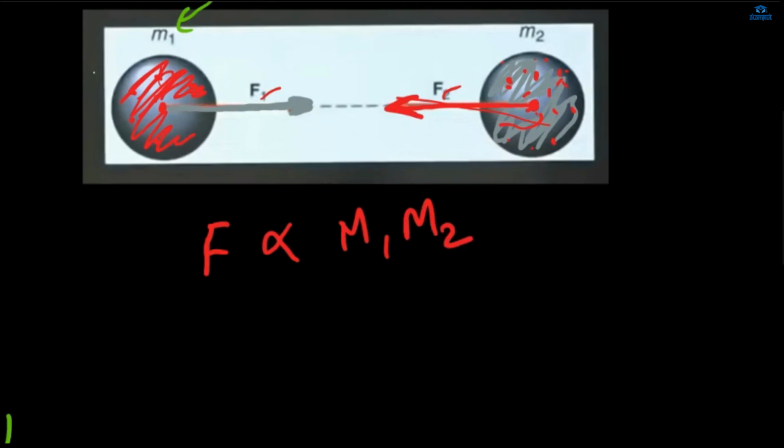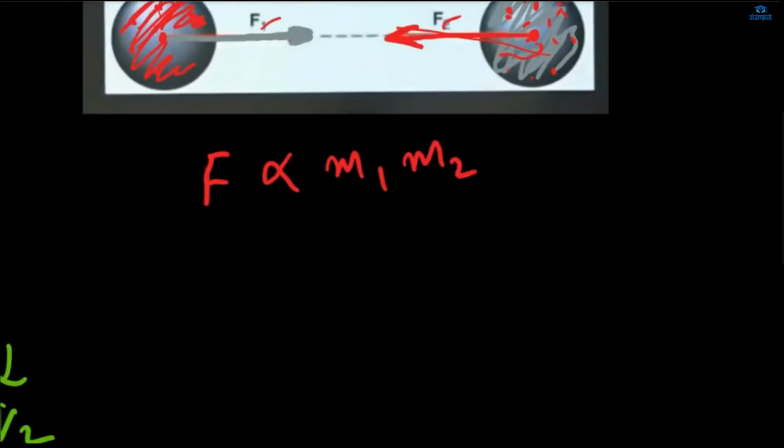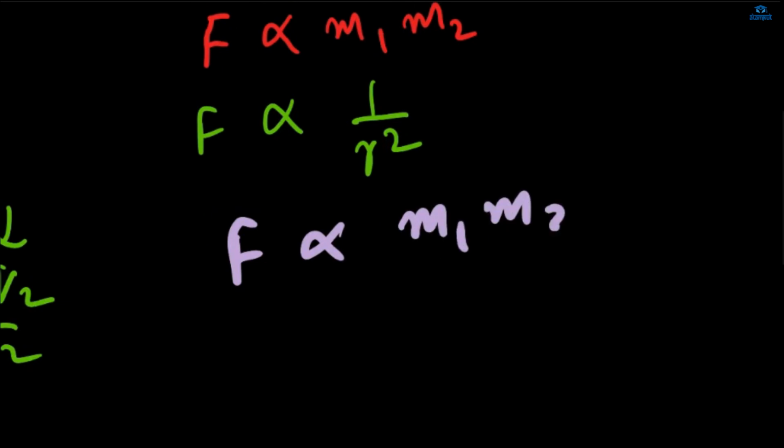Okay, and here we have taken a small letter, so we will take a small letter. Whatever letter we take in the diagram will be followed in the whole solution, or proof, whatever you say. So F is directly proportional to M1 M2, and F is inversely proportional to R square. It means that we can write 1 by R square, so F is proportional to M1 M2 by R square.